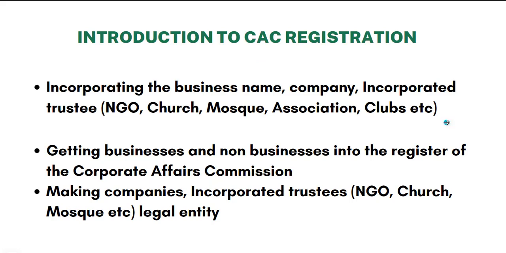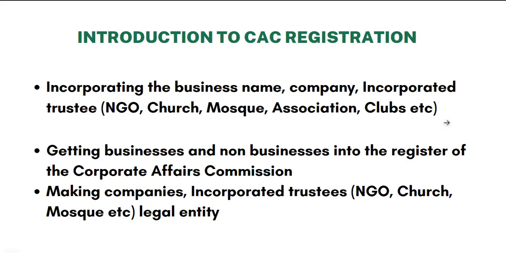So we move on to the introduction to CAC registration. CAC registration is basically getting your business or your entity, like an incorporated trustee, NGO, church, or mosque, incorporated, making them a legal entity, making them registered, making you the owner of this name. Because once it is registered, no one else can use that name.